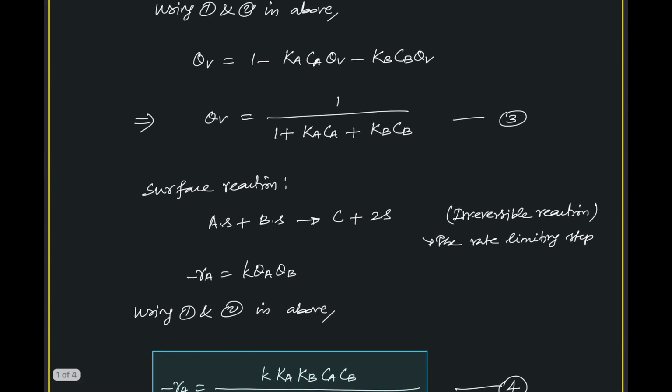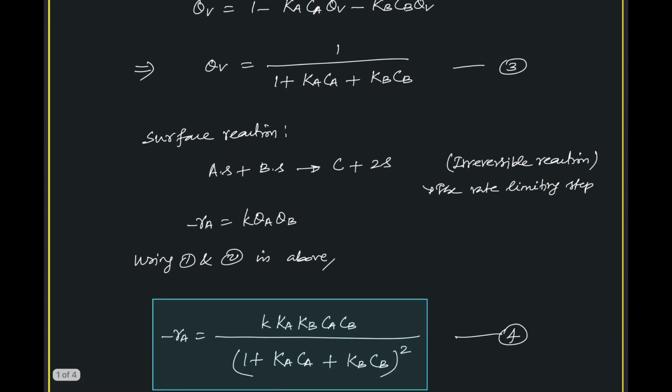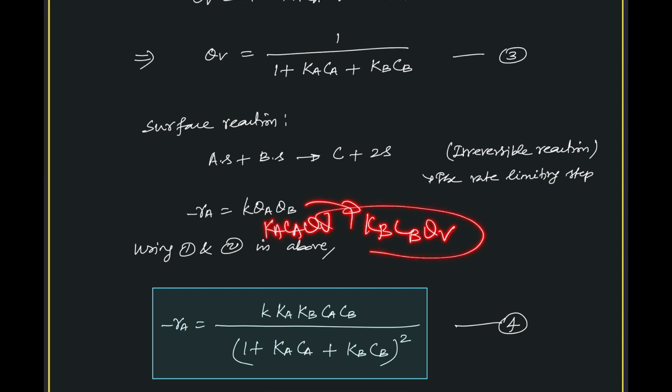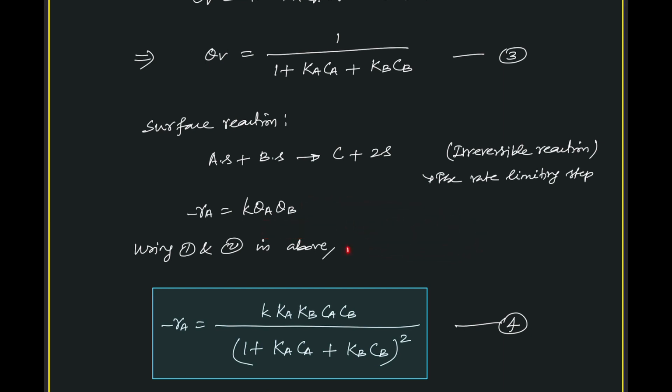Theta A theta B, everything will be Ka Ca theta V, and this is Kb Cb theta V. Since there are 2 theta V in multiplication, the theta V square will be there. Theta V square will lead to this denominator term with a square. So that is what is appearing here.